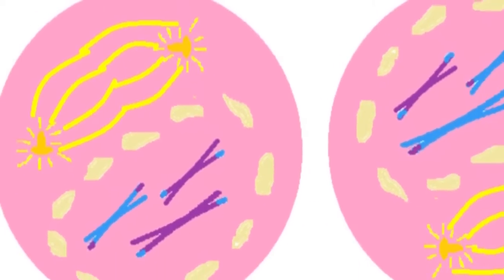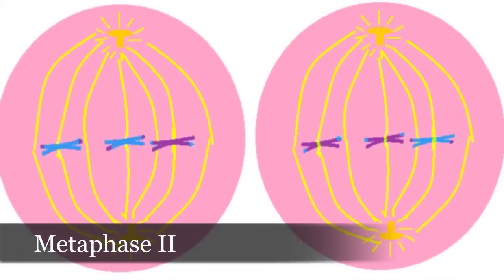No replication occurs between meiosis 1 and 2. Prophase 2 involves the formation of the spindle apparatus. In late prophase 2, the chromosomes move toward the metaphase 2 plate. During metaphase 2, the chromosomes are positioned on the metaphase plate. The 2 sister chromatids of each chromosome are not genetically identical due to crossing over. The kinetochores of the sister chromatids are attached to microtubules extending from opposite poles.